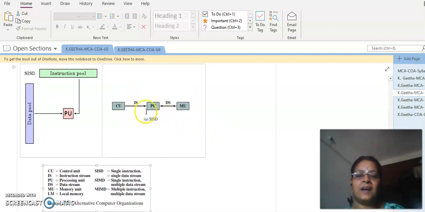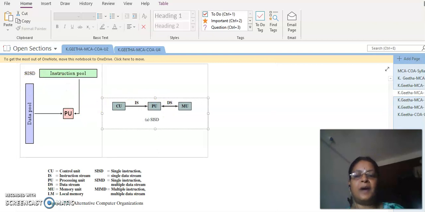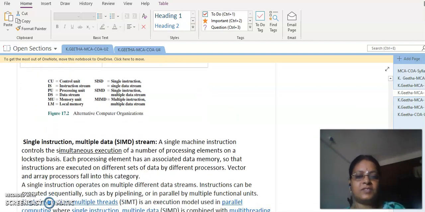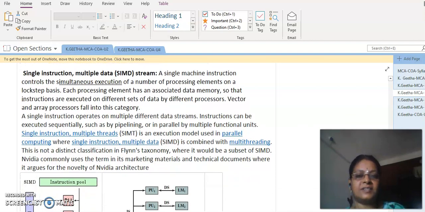Coming to SISD, as we already told, there will be one control unit, one processing unit and one memory unit. The memory unit will feed the data to the processing unit, and the processing unit will perform some operation on the data received from the memory unit based on the instruction stream, which is decoded by the single control unit. So we have the data pool supplying data to the PU, and also the instruction pool supplying the instruction. This instruction gets decoded, and the decoded information will operate on the single data. So the name SISD. In the same way, we will move on to SIMD, where we have single instruction and multiple data.